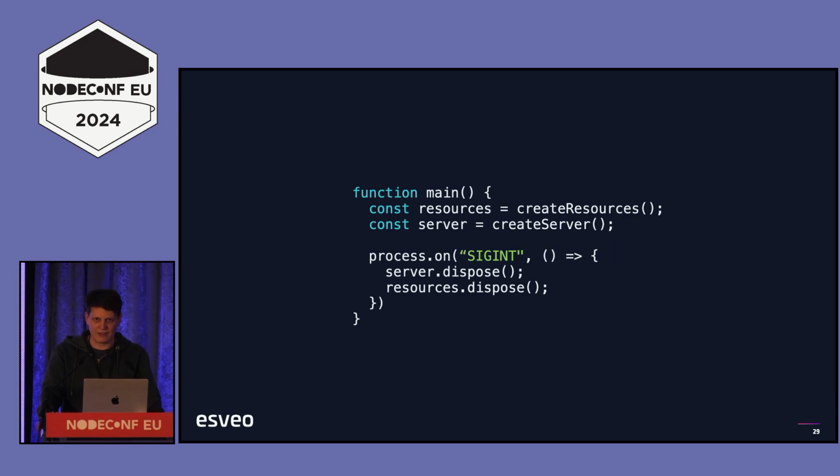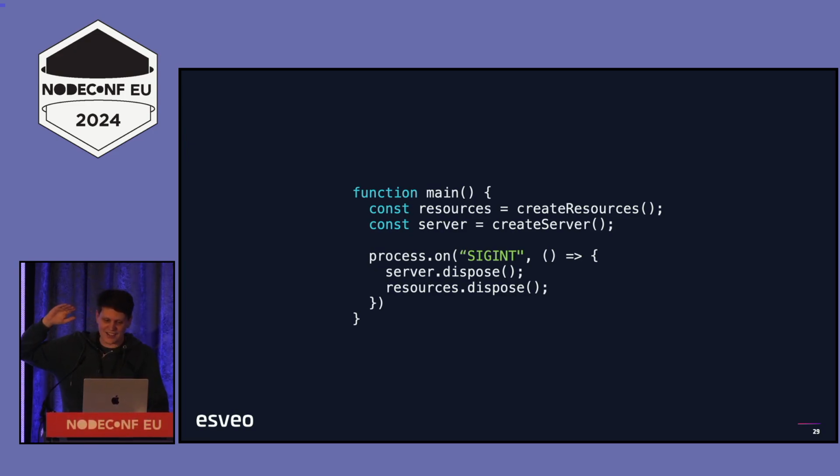Here we have a main function, the sort of function that would run your application in a Node server context. We create the resources, potentially using a setup function like we used before. We create a server, say, and I'm going to assume here that create server also starts that server and sets it off running.